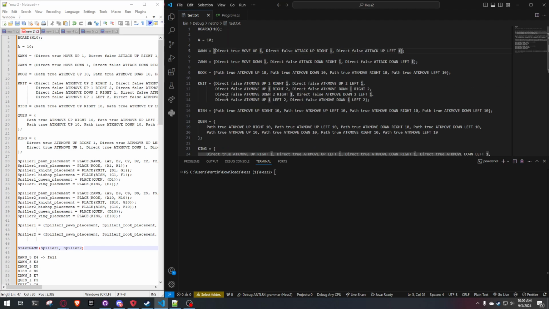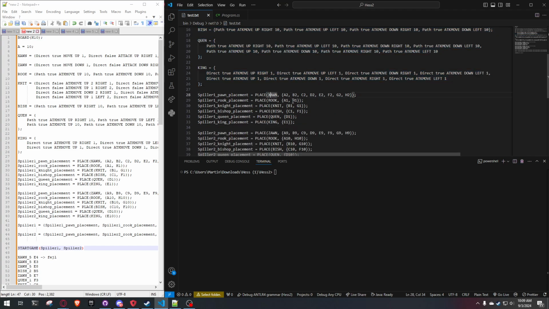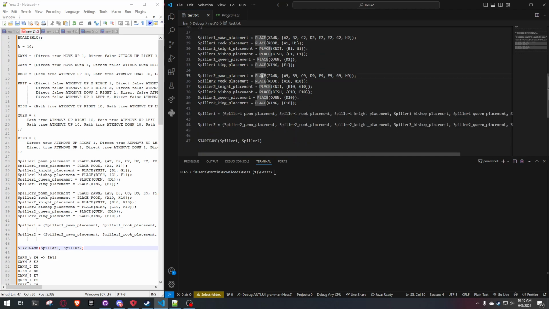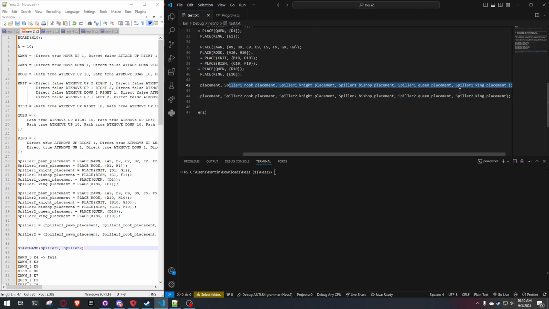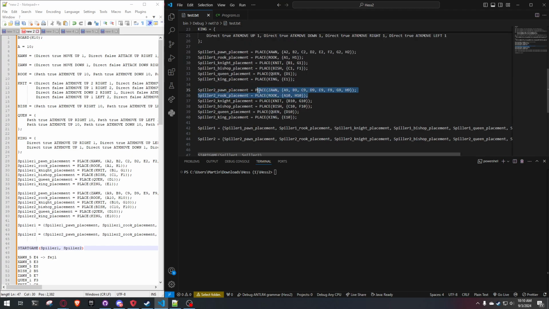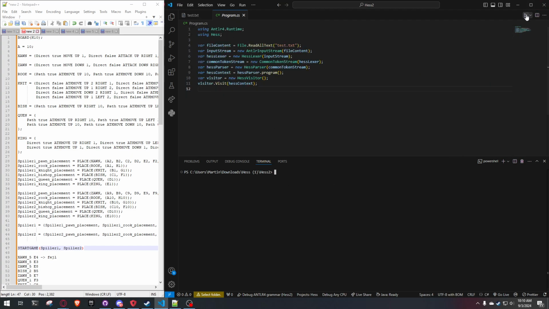There are some limitations to the engine we built, and there are no special moves like en passant and double move for a pawn. Once you've created your pieces, you can place them. We made you able to save them in a variable, and then define each player down here with the variables. You could also put it directly inside, of course, and then start the game. So let's see what this looks like.